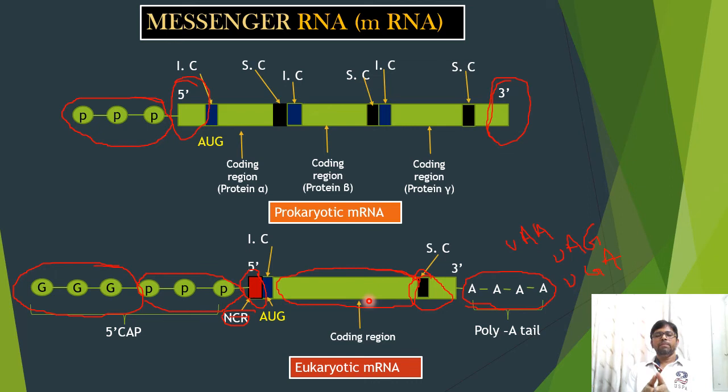In this way, prokaryotic mRNA can translate more than one protein, whereas eukaryotic mRNA can translate only one protein. That is why eukaryotic mRNA is called monocistronic mRNA, whereas prokaryotic mRNA is called polycistronic mRNA.